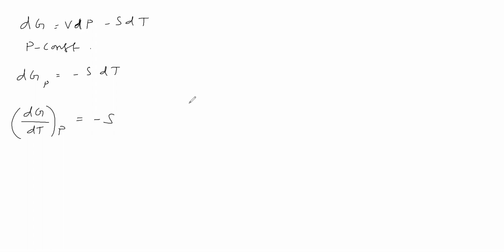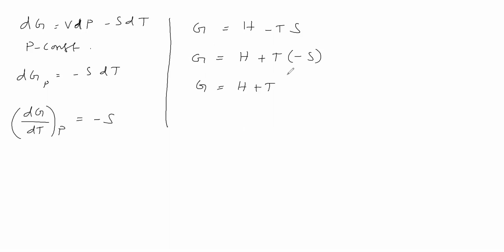Now take the Gibbs energy relation: G is equal to H minus TS, enthalpy minus temperature times entropy. Substitute minus S here. So G is equal to H plus T into minus S. Therefore G is equal to H plus T times dG by dT at constant pressure.